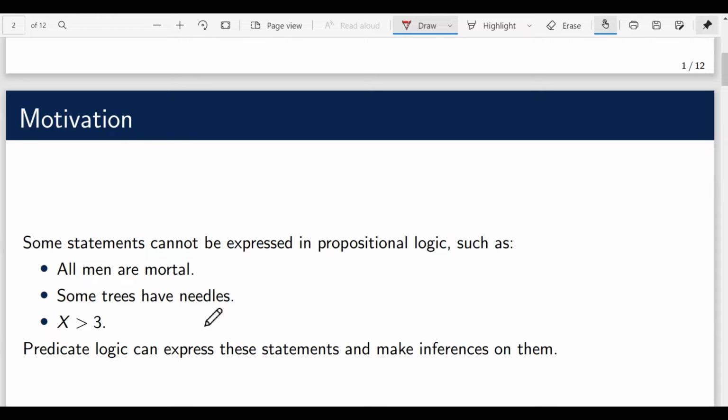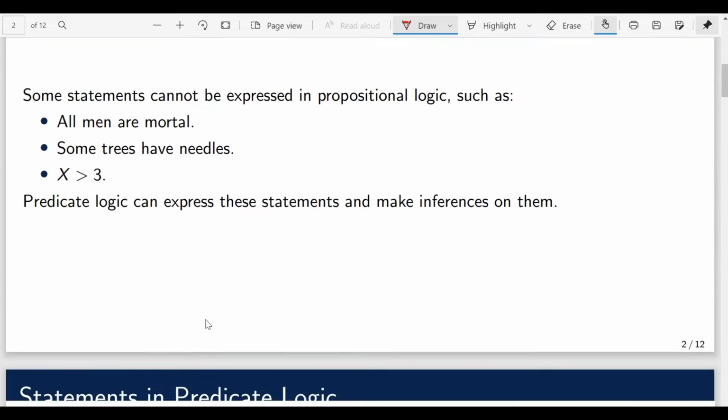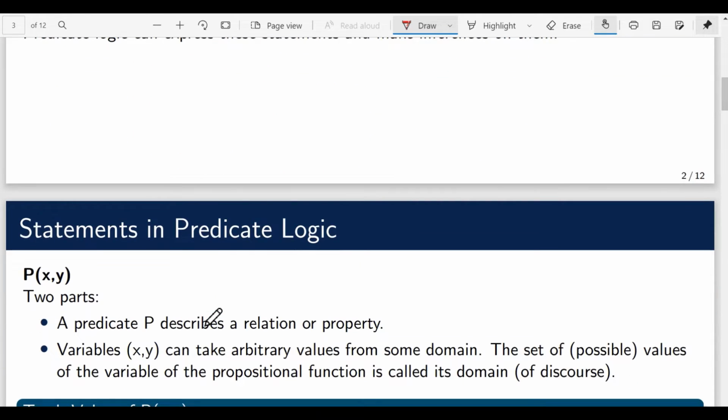So let's understand formally what predicates are. Consider this binary predicate P(x, y). We can also talk about a unary predicate, let's say P(x), and in general we can talk about an n-ary predicate, which will have n variables x1, x2, x3 up to, let's say, xn.